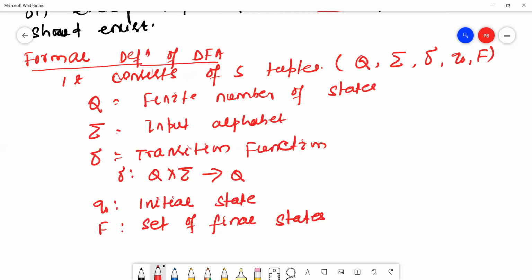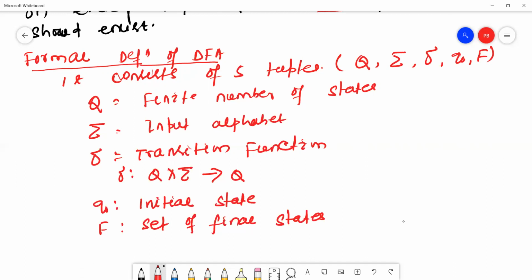Del is the transition function, defined as del: Q cross summation to Q. Q0 is the initial state. F is the set of final states. This is called the formal definition of DFA.